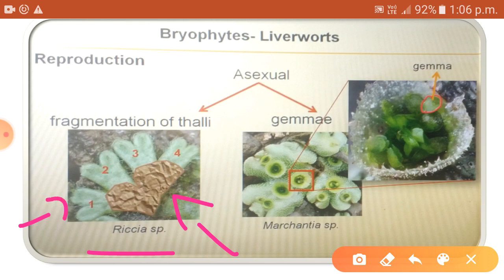The second method of asexual reproduction is by gemmae. In members of genus Marchantia, there are tiny asexual buds called gemmae in a tiny cup-like structure called gemma cup. You can see the image here.